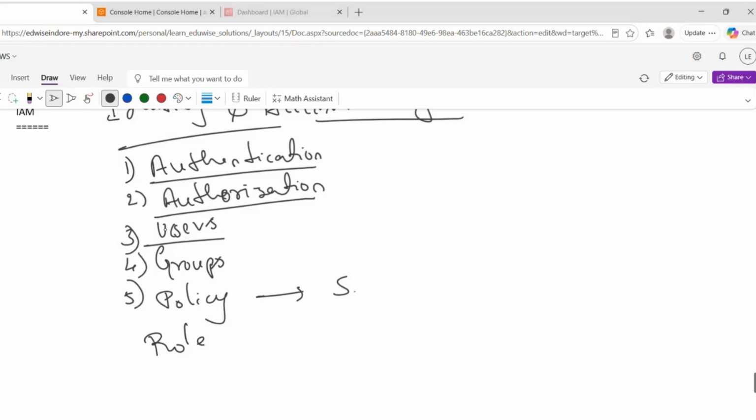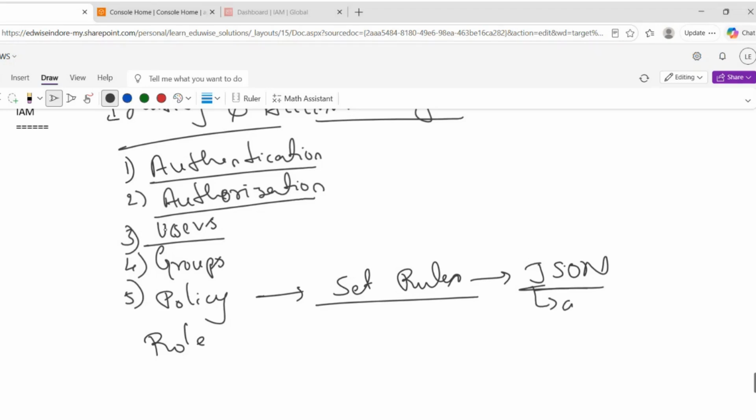Policy is nothing but a set of rules. Usually it will be defined in the format of JSON. Using this, we are going to either allow or deny. And the last one is role.